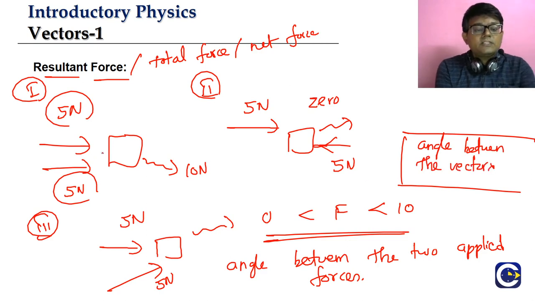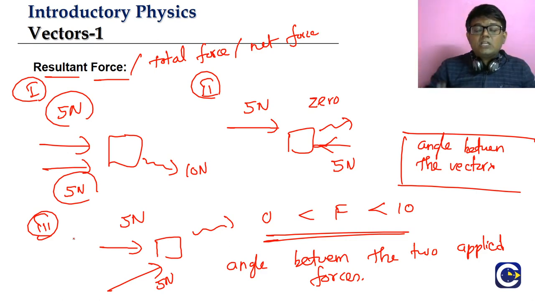Look, in the first case we are applying the two forces in the same direction, so they are simply adding. In the second case they are applied in opposite directions, so they are actually subtracting. In the third case, a general orientation, the resultant will be between 0 and 10, and the actual value will depend upon the angle between the two applied forces.